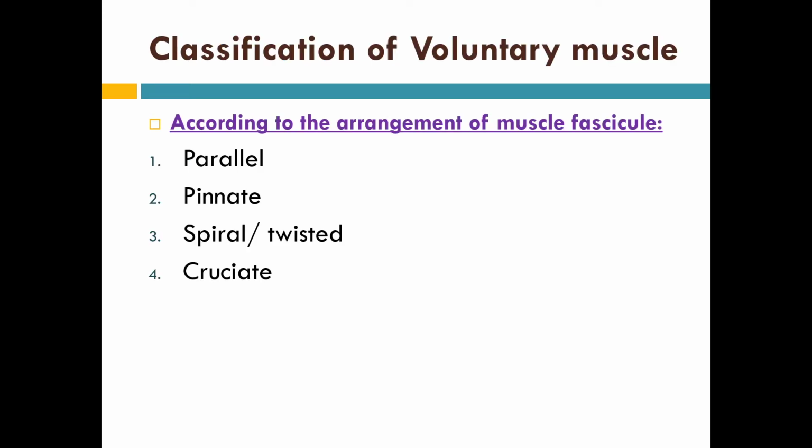Now, the most important classification of the voluntary or skeletal muscle is according to the arrangement of the muscle fasciculi. That means how the muscle fibers or the fascicles are arranged. Under this classification, there are parallel muscle, pinnate muscle, spiral or twisted muscle, and cruciate muscle.